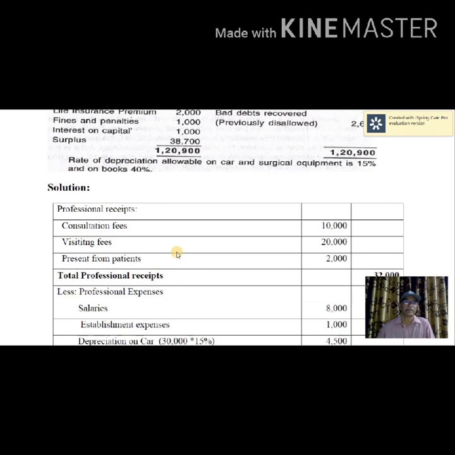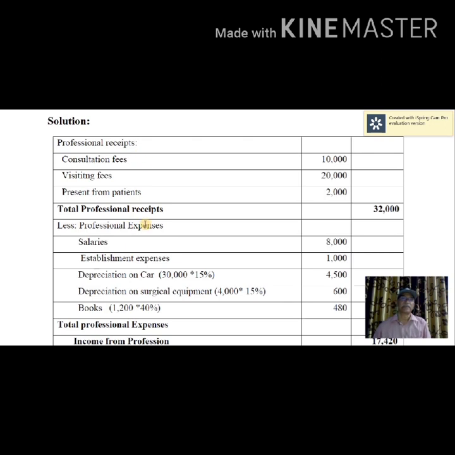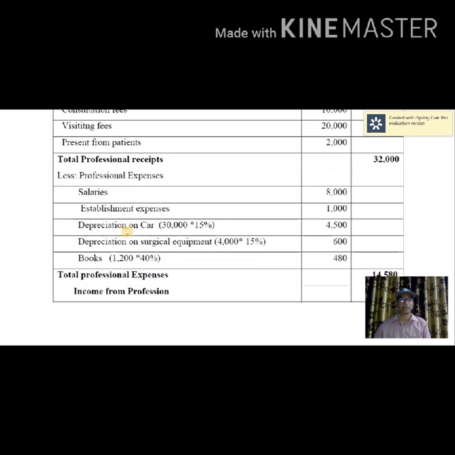Let us see the solution here. Professional receipts: consultation fees 10,000, visiting fees 20,000, presents from patients 2,000, together 32,000. Professional expenses, as already explained: salaries 8,000, establishment expenses 1,000, depreciation on car at 15%, 4,500. The value of car purchase is not taken, whereas depreciation is allowed.